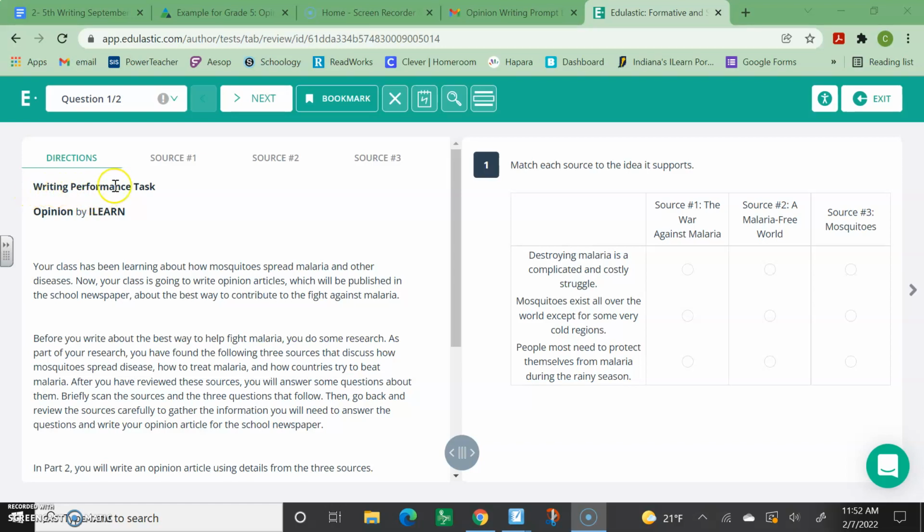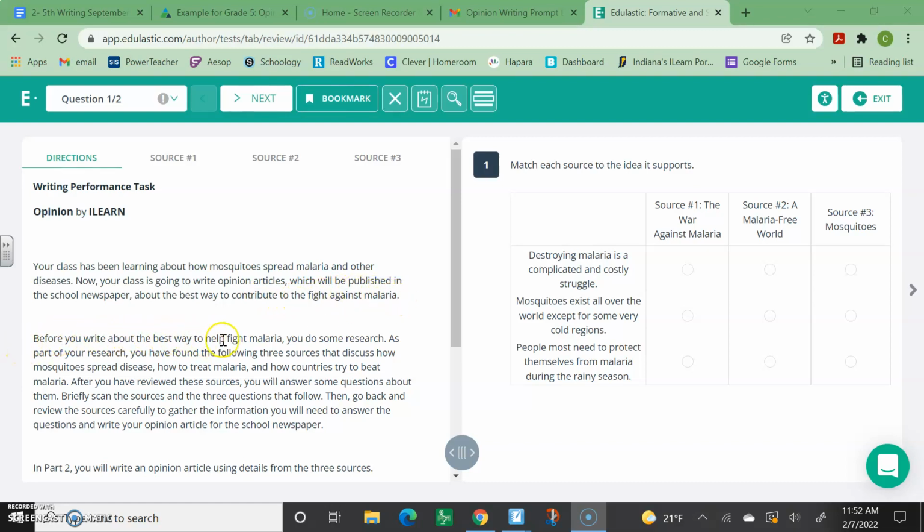Today for our writing performance task, we are working on an opinion. Your class has been learning about how mosquitoes spread malaria and other diseases. Now your class is going to write opinion articles, which will be published in the school newspaper, about the best way to contribute to the fight against malaria.